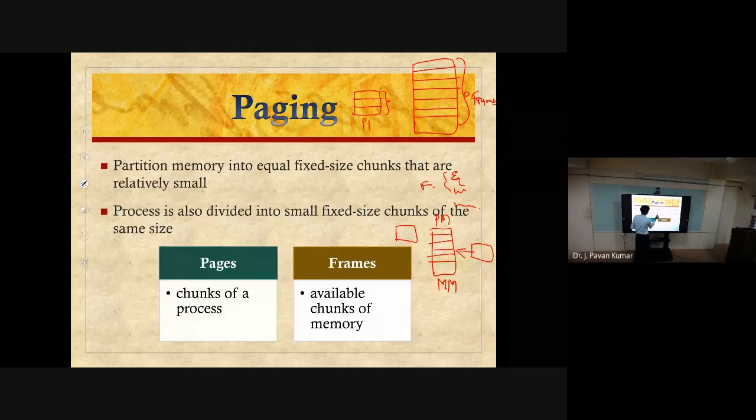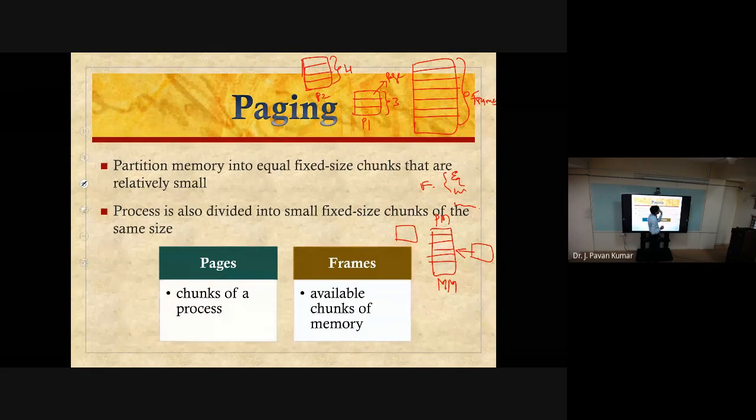If you are having process P1, we will be dividing it into several partitions which have the same size as the frame size. Like P2, we can divide into several partitions, and each partition in the process we call a page. Here, how many pages are we having for P2? 4 pages. For P1? 3 pages.